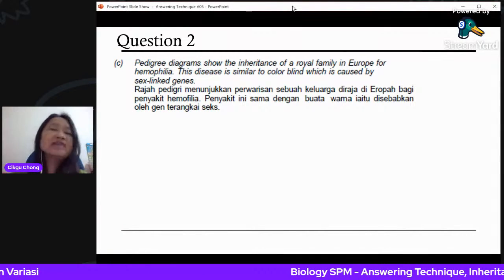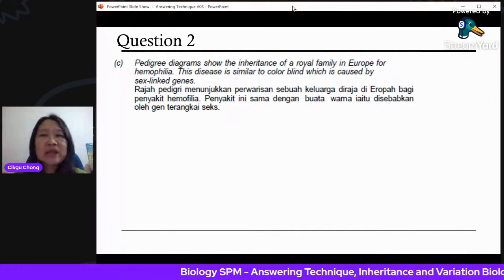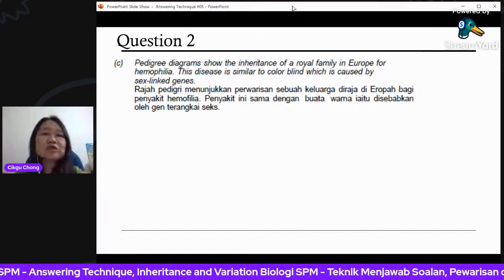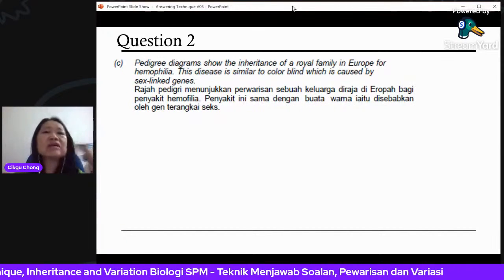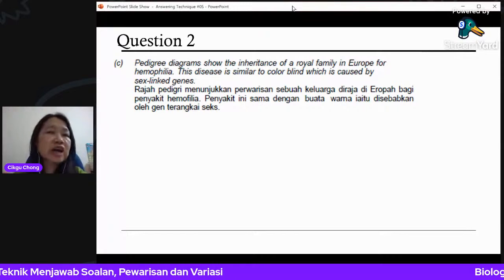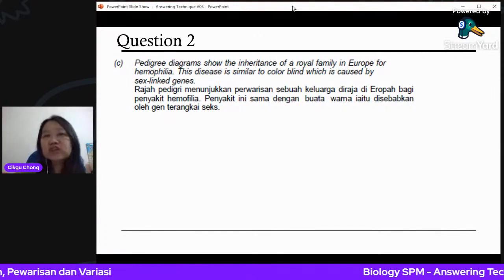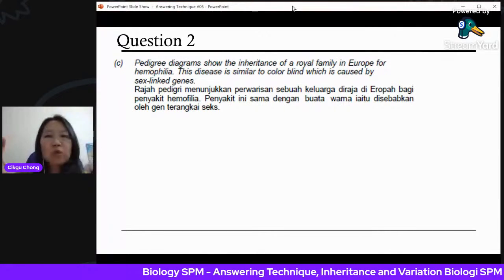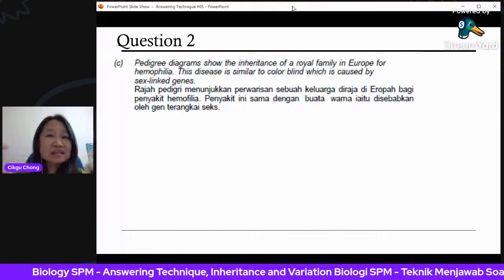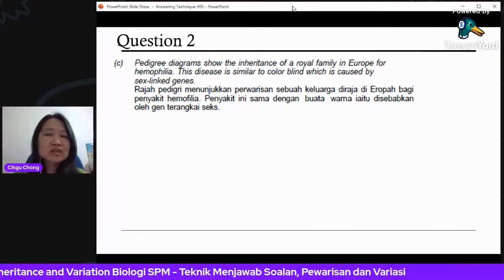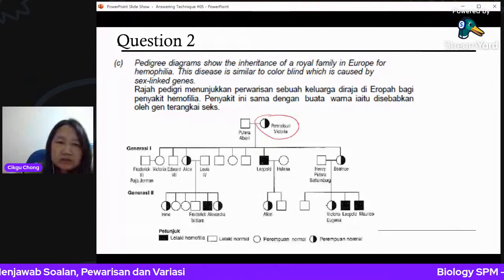But fortunately for England, UK, Elizabeth did not inherit that. So Elizabeth was not a carrier. Queen Elizabeth is not a carrier. So that's why in the further generations, Charles and then all the children and the grandchildren, Prince Harry, Prince William, all don't have it, because Elizabeth was not a carrier, but her cousin was a carrier. Okay, so it started with Victoria. Queen Victoria was a carrier.